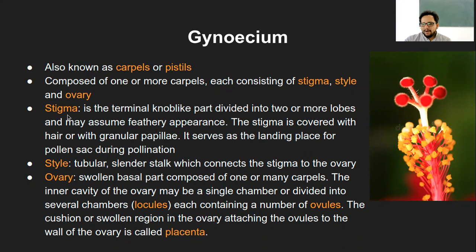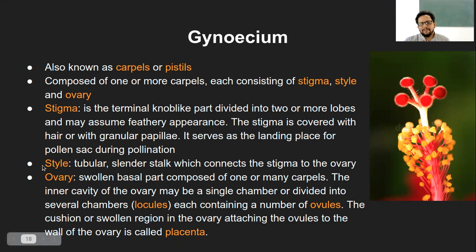So that is all about the stigma, which is a disc-like or knob-like structure, can have a feathery appearance, and has hair-like structures or granular papillae-like structures. It is usually the landing place for the pollen grains or pollen sac for the pollination purpose.